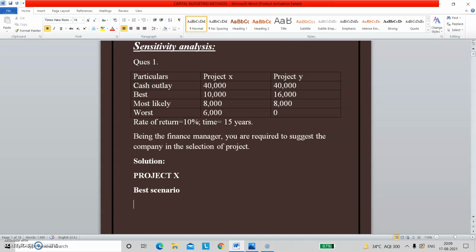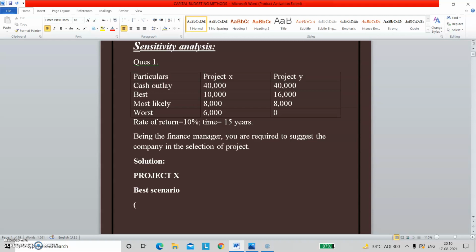But I don't know the value of 10,000 with the passage of time for each year. So we are going to use a table, the present value interest factor annuity. Why the annuity table? Because I am going to get the same amount of return every year, and in that case we always use the annuity table.